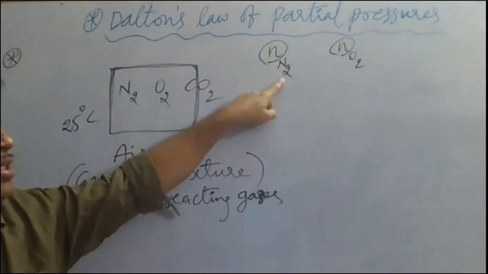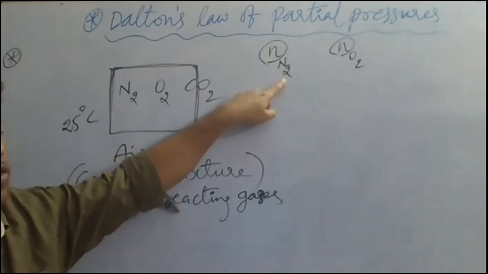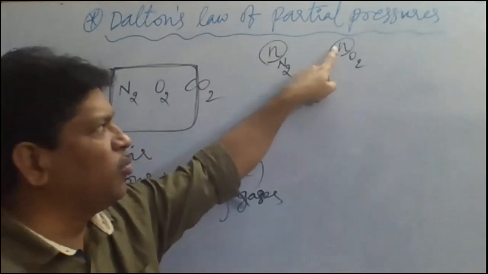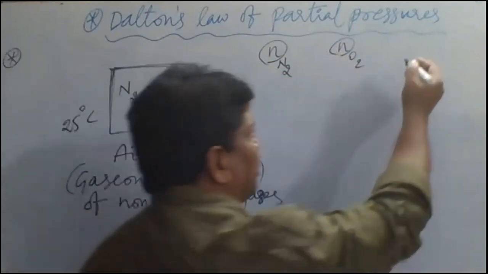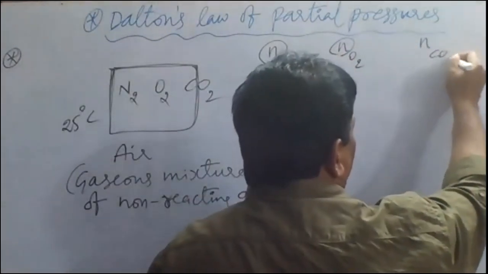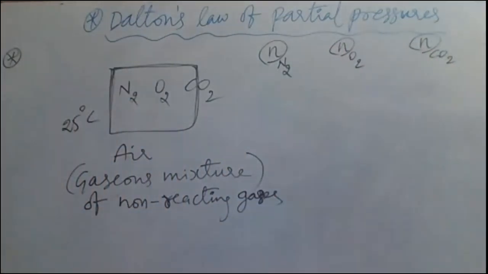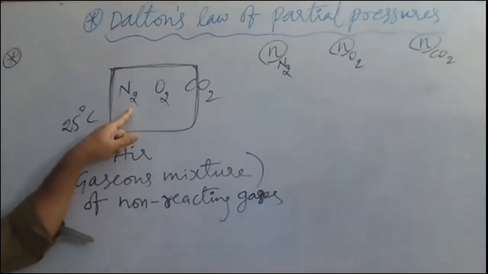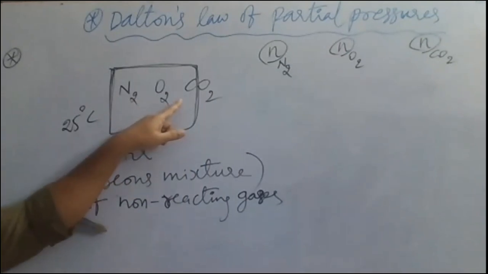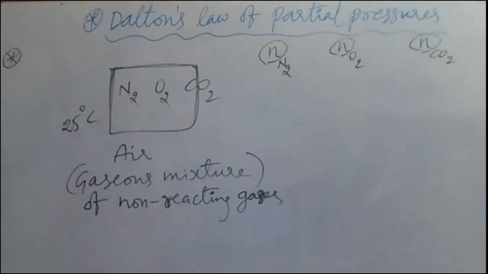So we have taken the number of moles of each and every gas: some moles of nitrogen, some moles of oxygen, and some moles of CO2. These three gases at room temperature are non-reacting gases. They don't react with each other.